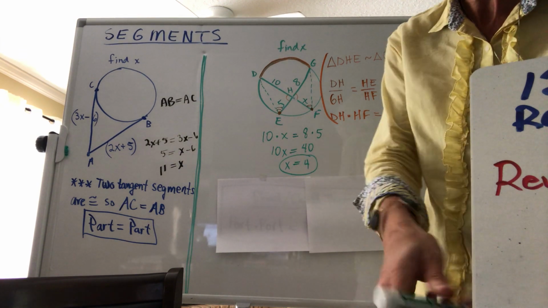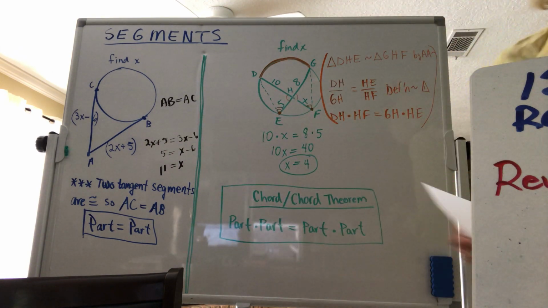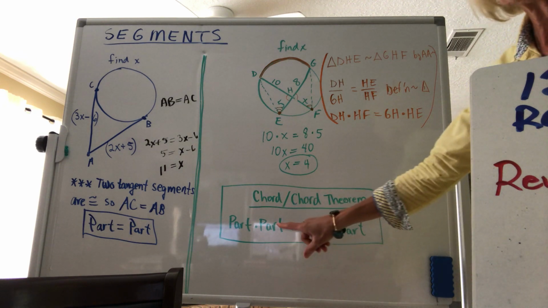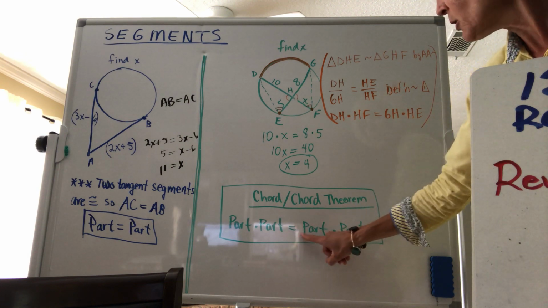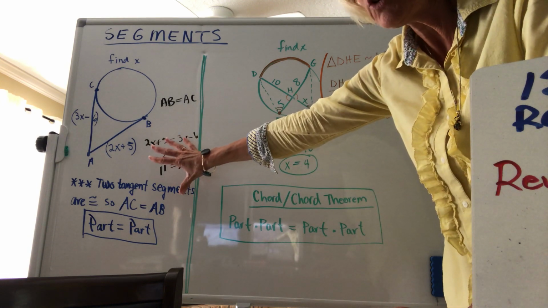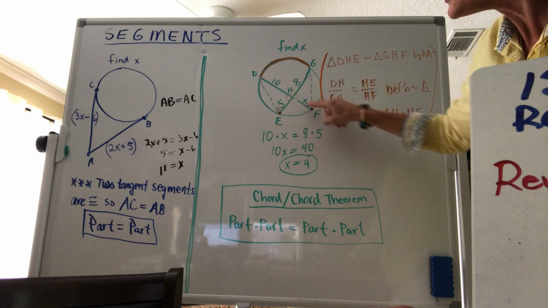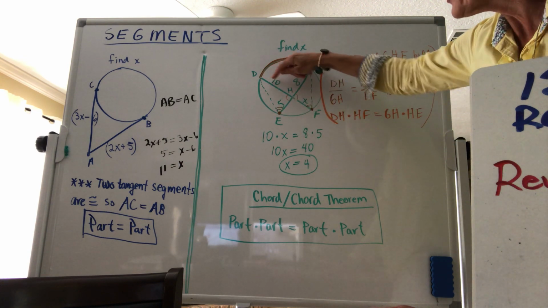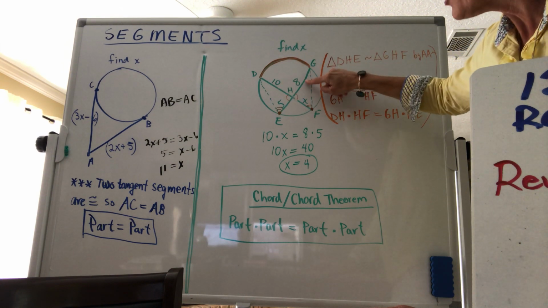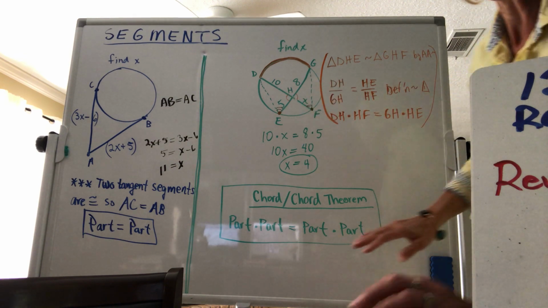So our first part that we're learning here today is a very important theorem, but I like to shorten it, really short and sweet, to say it's the chord-chord theorem. That just means part times part equals part times part. Remember what we had from before isn't going to work. These are not equal to each other. Obviously, they could be one longer than the other, and I'm not saying the chords are even equal to each other. I'm just going along one chord and saying this part times this part equals, go along the other chord, this part times this part. So that's our new theorem, our chord-chord theorem.